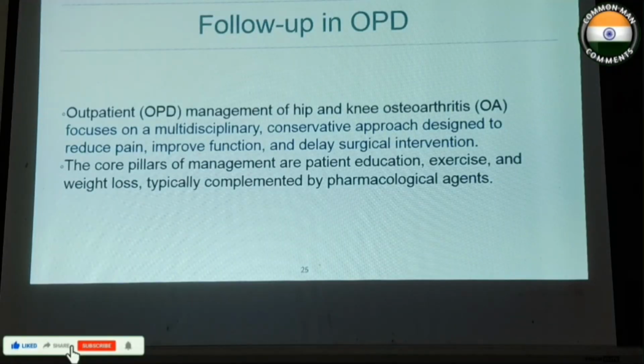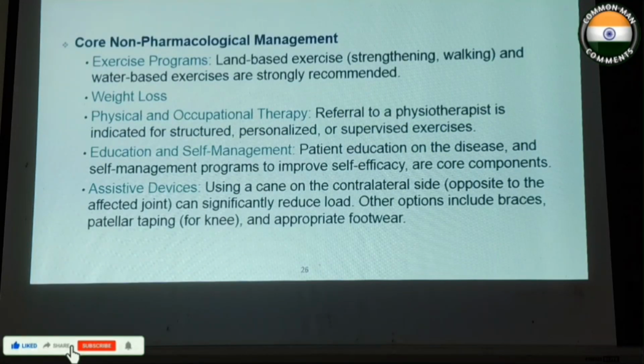Follow-up in OPD is mainly a multidisciplinary conservative approach. Core pillars of management are patient education, exercise, and weight loss, typically complemented by pharmacological agents. Exercise programs are mainly through physiotherapy, along with physical and occupational therapy, education, and self-management.